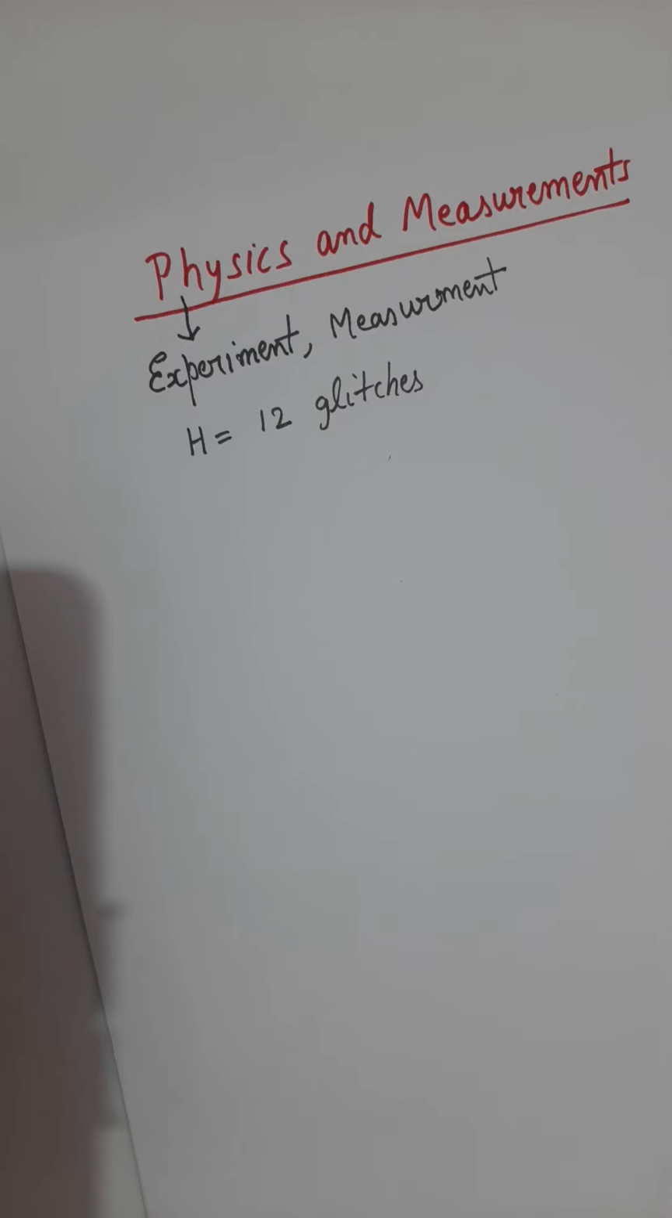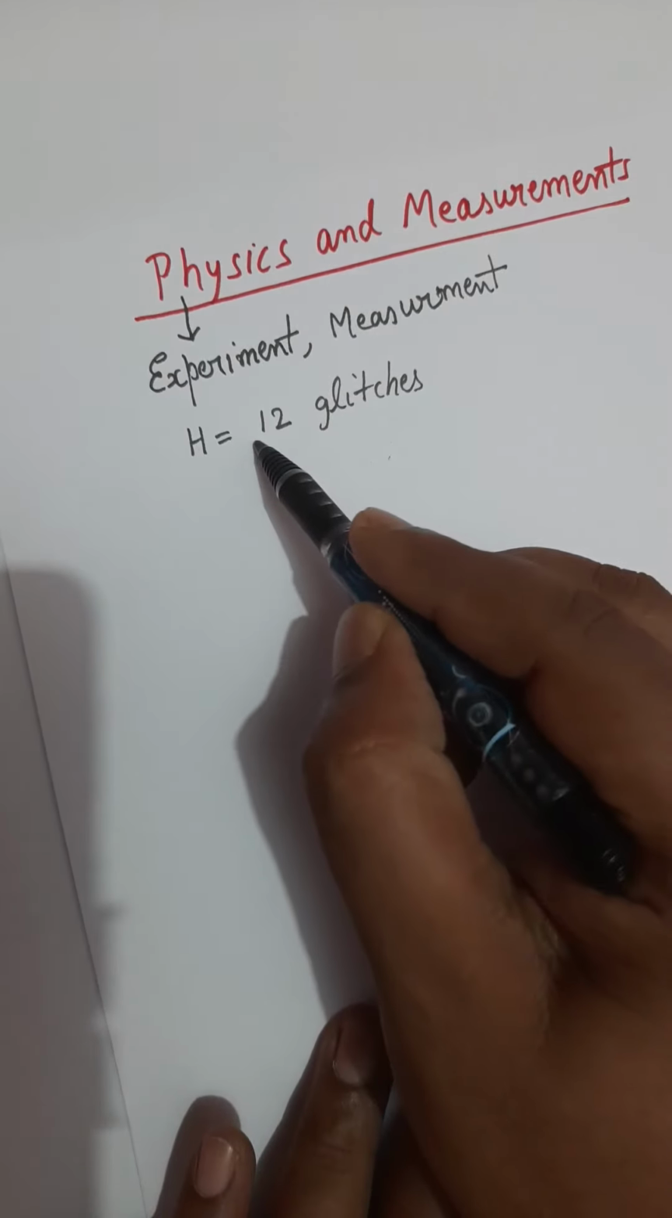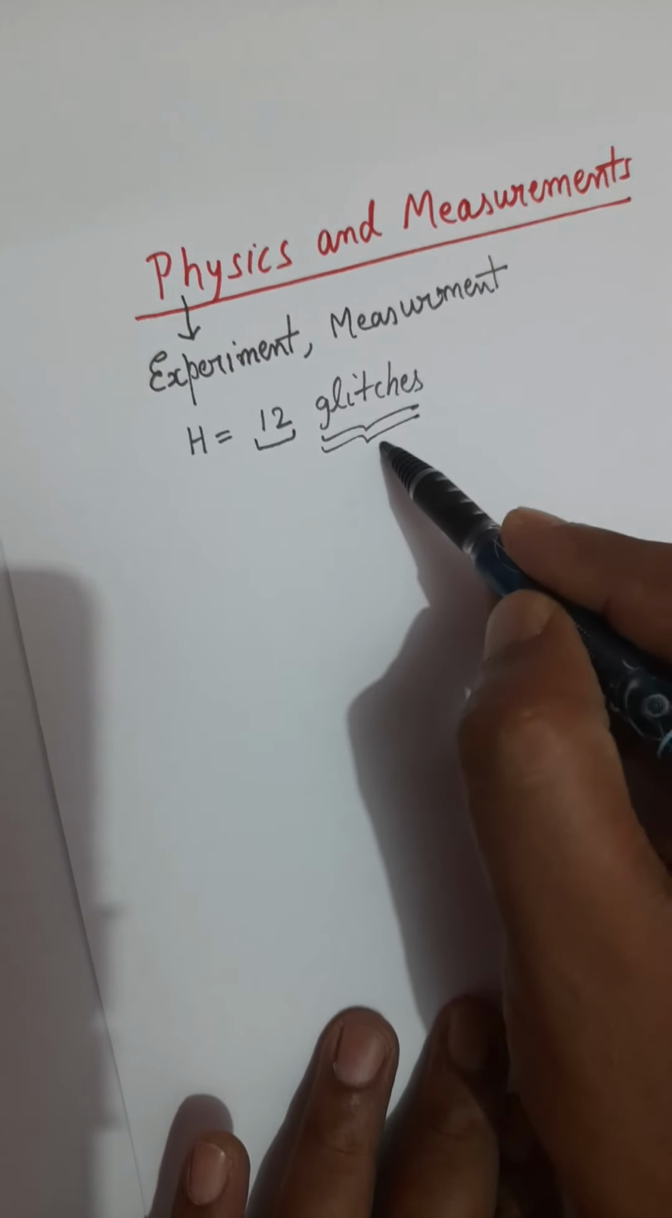Now we will not understand what is the meaning of glitches, because till now we are not familiar with this word in physics. Right. What is glitches? We are not aware. You are aware of this number 12, which is a number, but what is this quantity, what is this term? We are unaware of this factor.